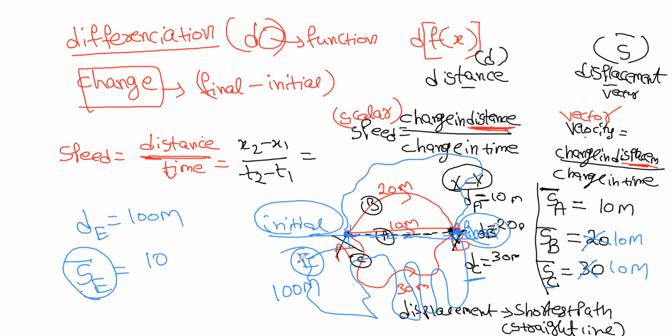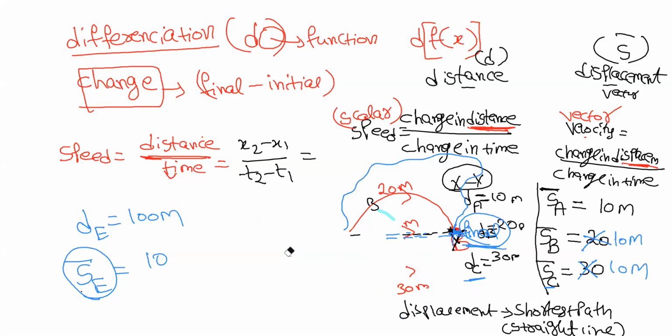Displacement always depends upon initial position and final position. It doesn't matter which path he took. It doesn't want to know what is going on in the middle. So it only deals with initial position and final position. Just draw a straight line, then that is the displacement.